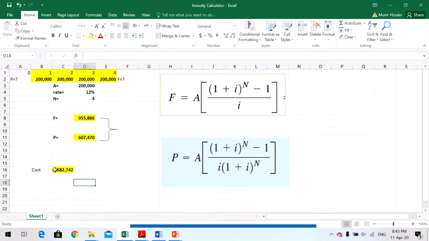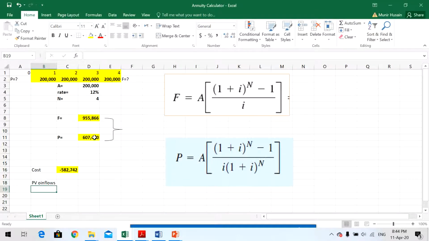Now, the cost of this machine is this much in terms of negative, and what is the present value of our future cash inflows? This number we have already calculated using this formula. So this is the present value, this is the cost.